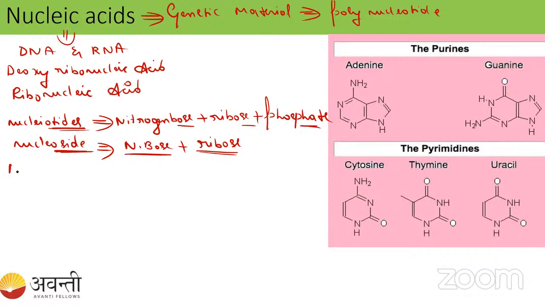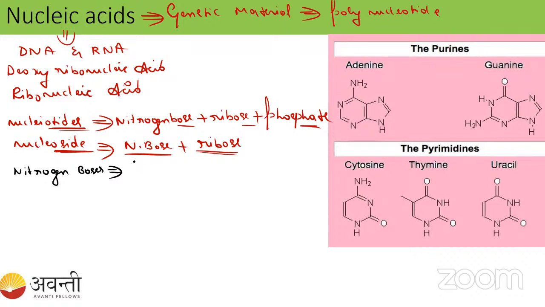Okay, so next, coming to the nitrogen bases. How many nitrogen bases are there?